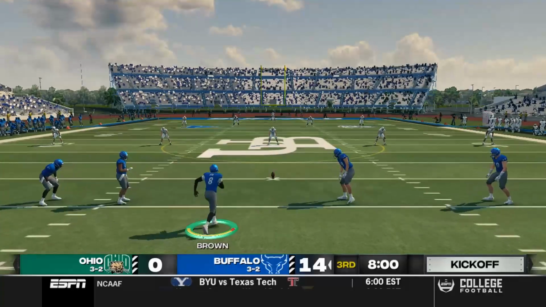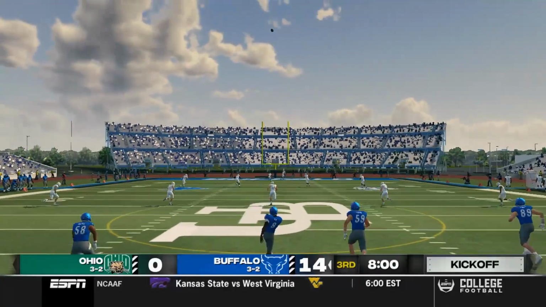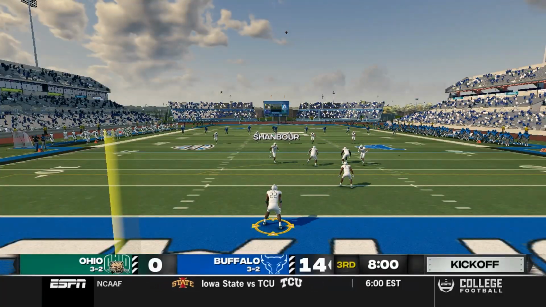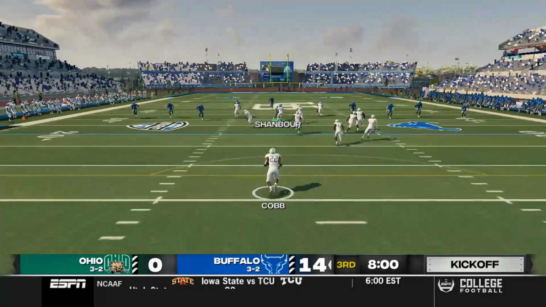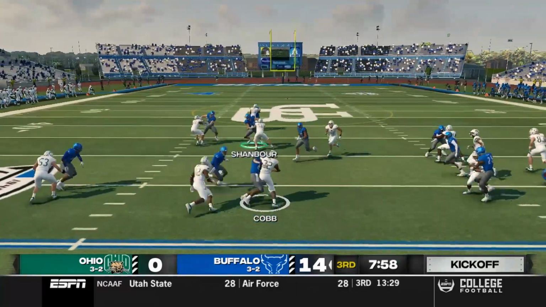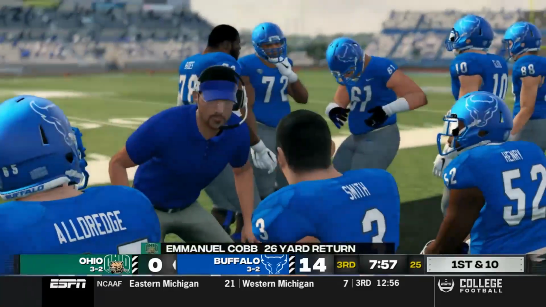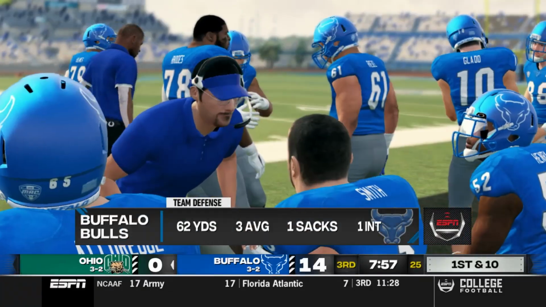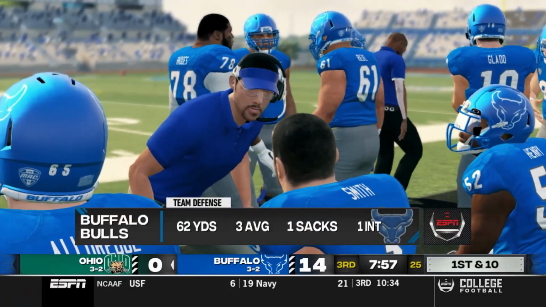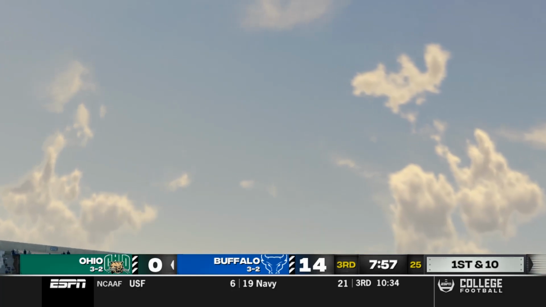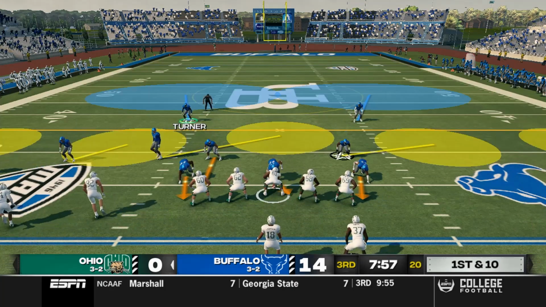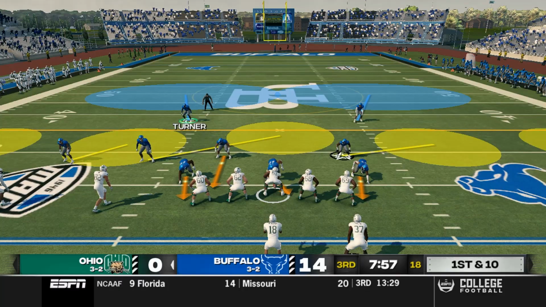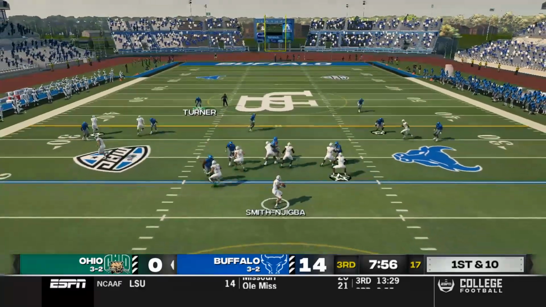And we're going to open up this second half with Brown kicking it away. Let's see what the Bulls can do. Can they hold on and win in the second half? Cobb takes the return from about the goal line out to about the 25-yard line. And the Bulls' defense has been phenomenal, as witnessed by these stats at the bottom here. They've only allowed 65 yards so far. Caleb Smith-Njigba hasn't been able to do anything in his return from injury.